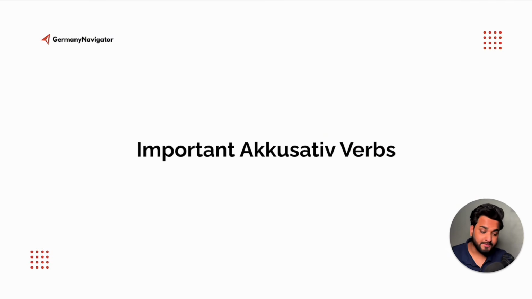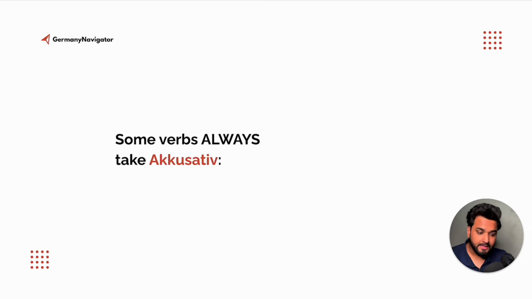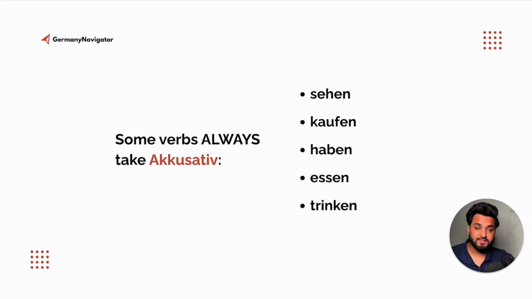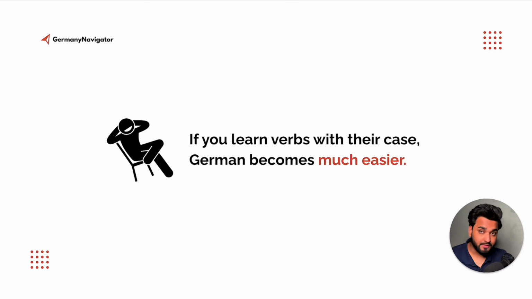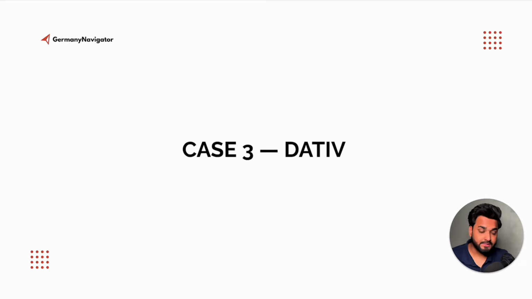Now let's go through the next point, which is important accusative verbs. Some verbs always take accusative. For example, sehen, kaufen, haben, essen, and trinken. These are some basic verbs which always take accusative. So if you see these verbs in a sentence, you have to change the article according to the accusative rule. That basically means you have to change the masculine article, so den and einen. If you learn verbs with their case, German becomes much easier. Now let's talk about case number 3, which is dative.